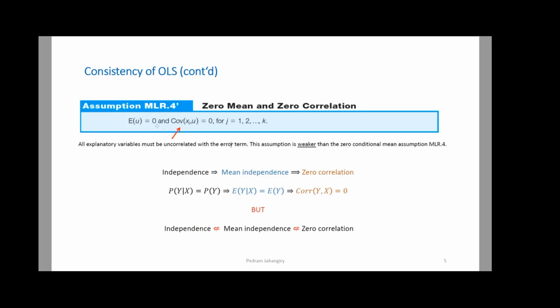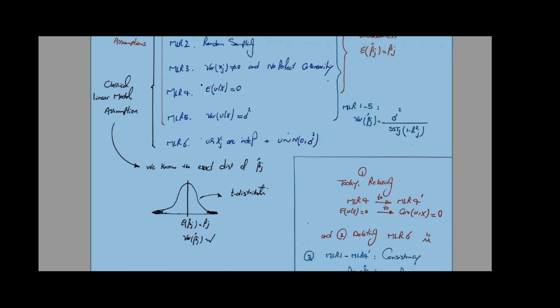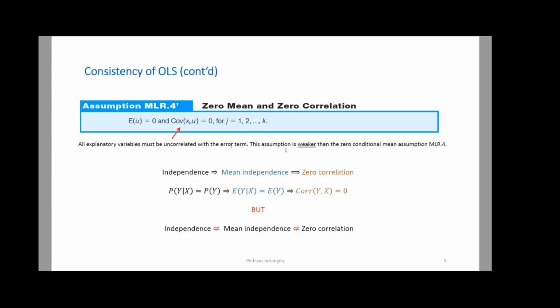If I have that, literally I'm assuming there is no relationship between the average of u and the average of x, and by relationship, I mean any relationship, both linear and nonlinear. But by assuming that the correlation, or covariance, of x and u is equal to 0, I'm assuming that there is no linear relationship between x and u.